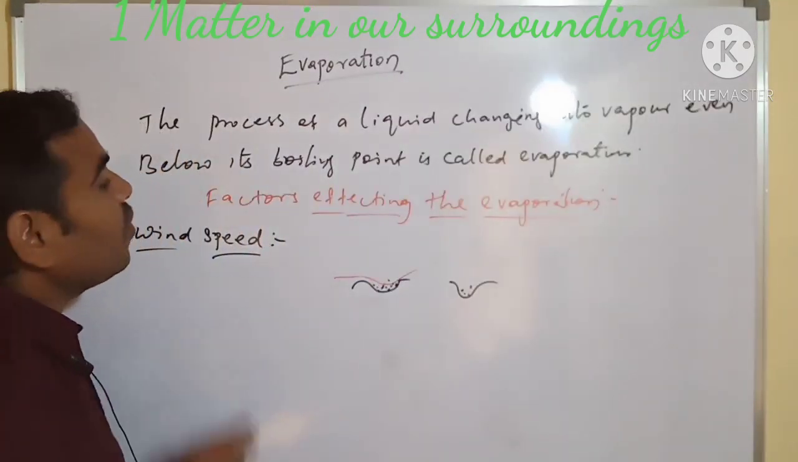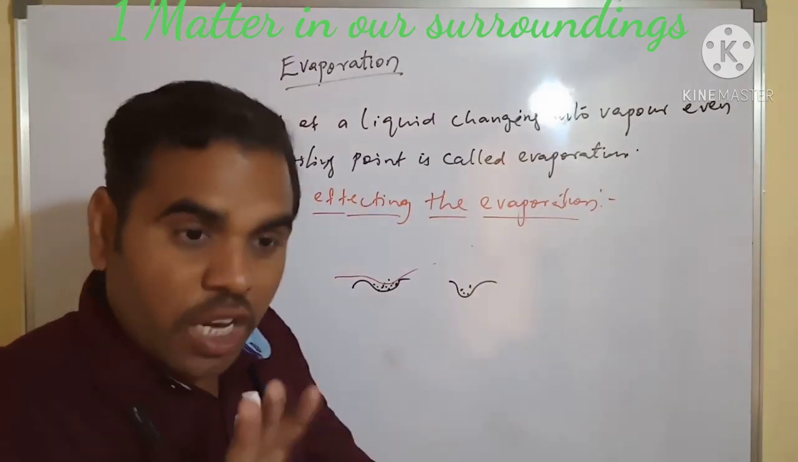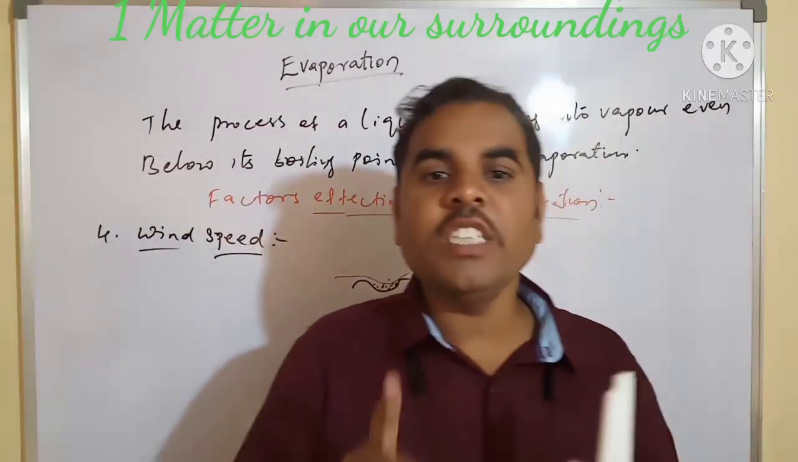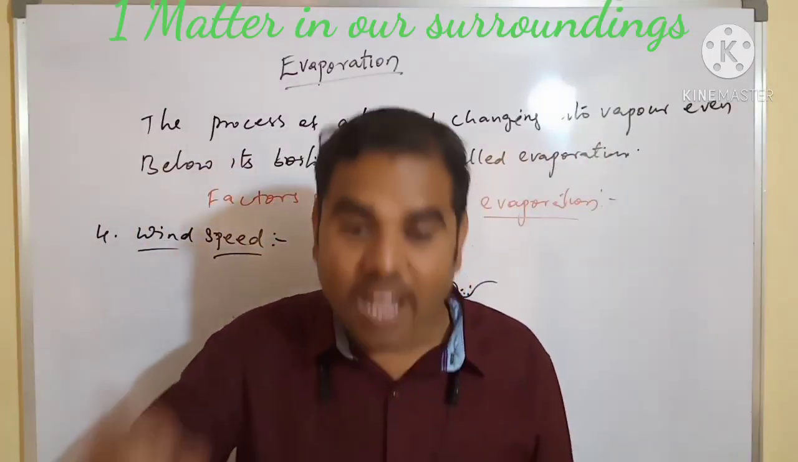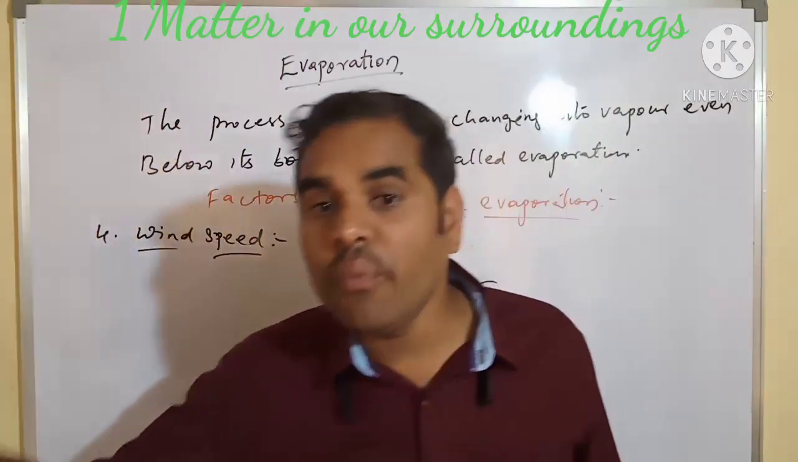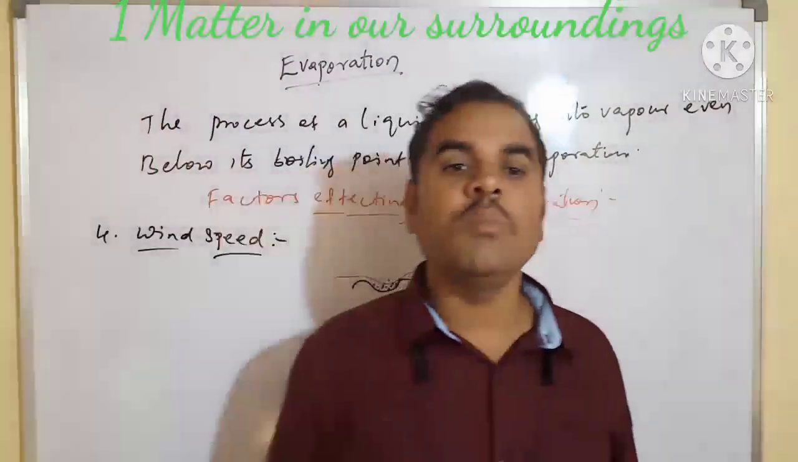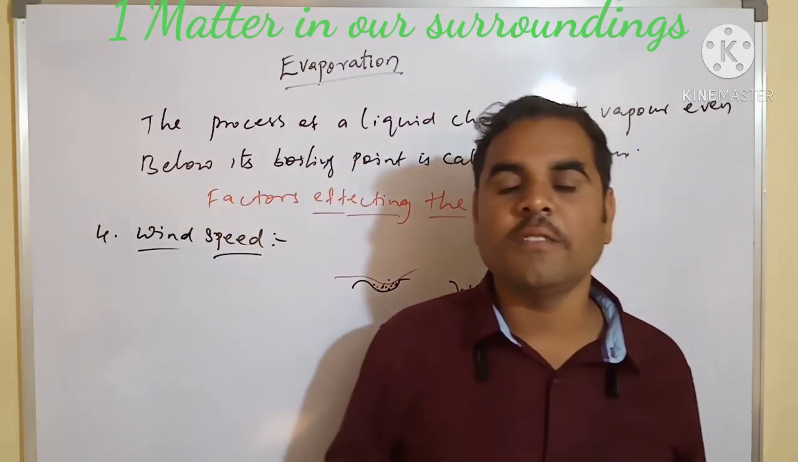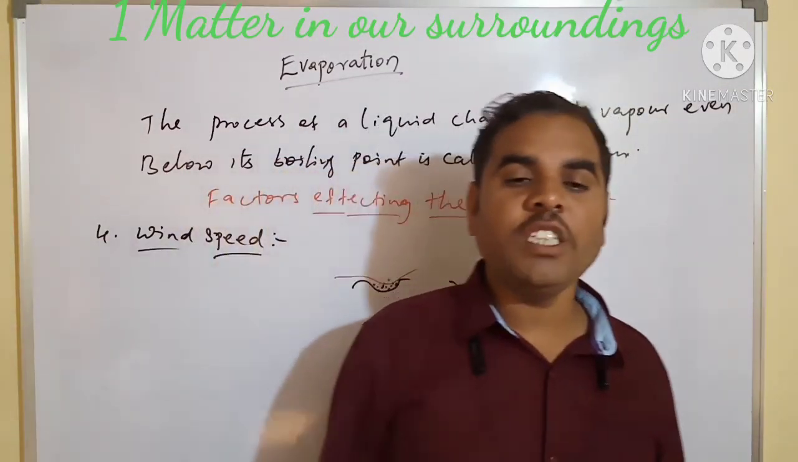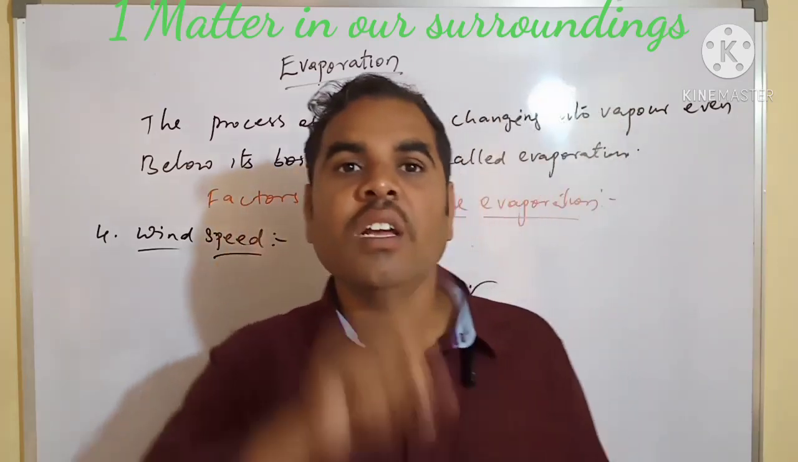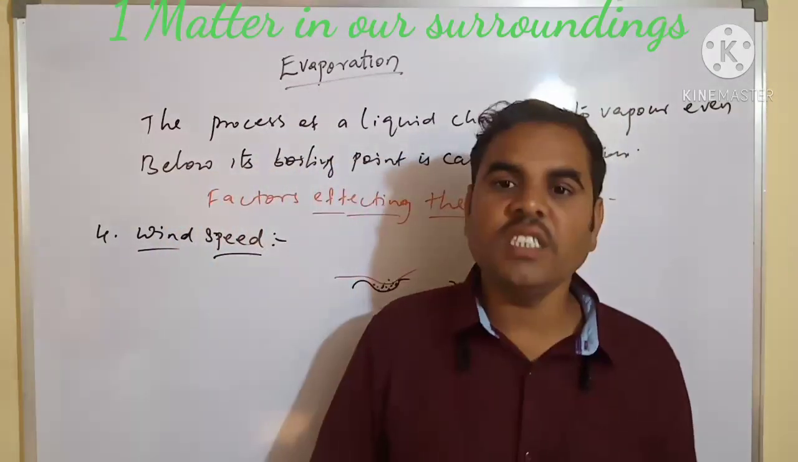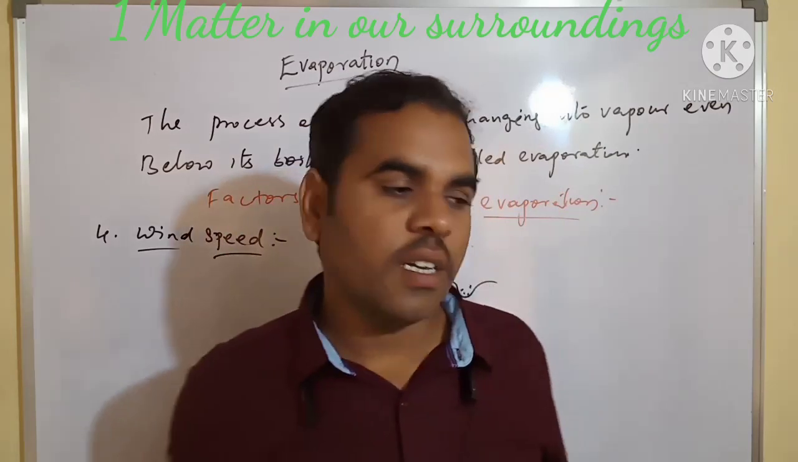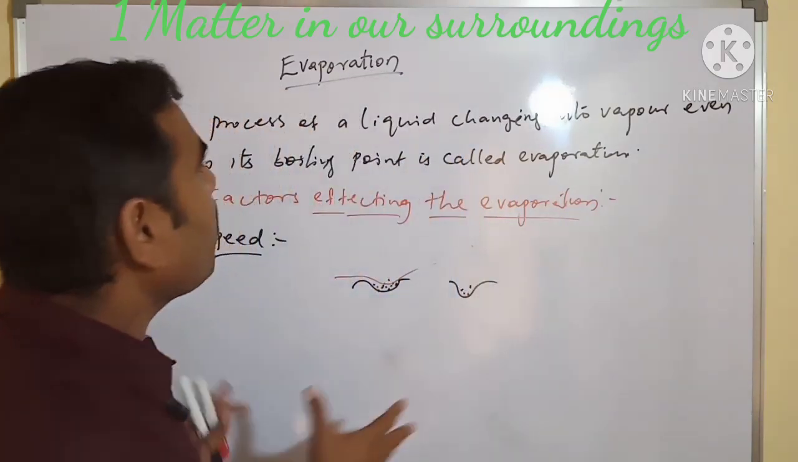See, wind speed is also a factor. Totally there are 4 factors. Evaporation is the process of a liquid changing into vapor even below its boiling point. The factors affecting evaporation are: first, temperature; then surface area, humidity and wind speed. See, this is about evaporation.